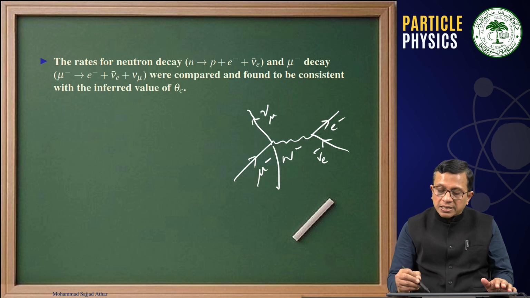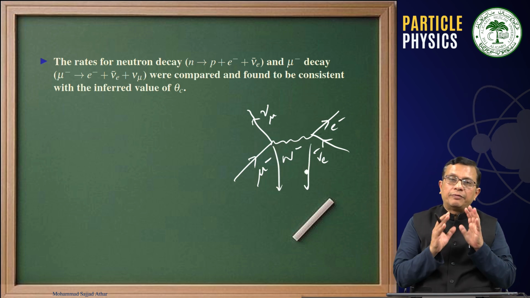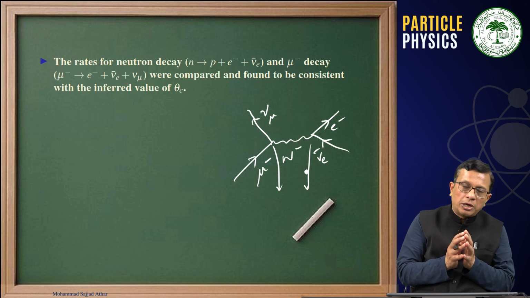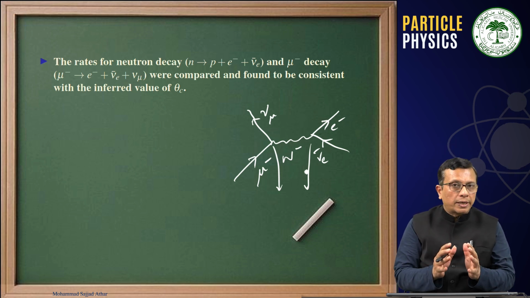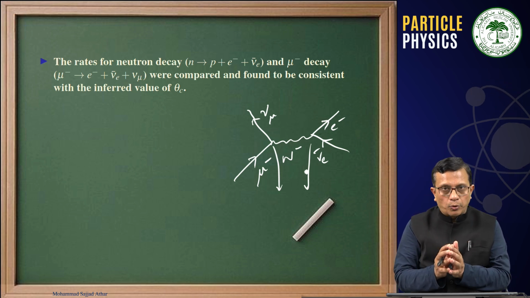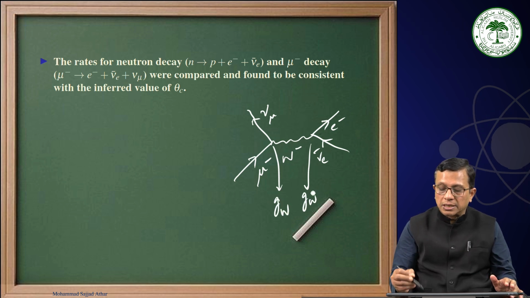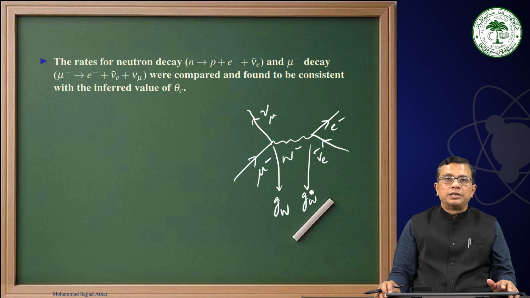Therefore, the vertex here, as we know, whether we are talking about neutrino or electron or muon, they are all point particles. Their vertices are point vertices, and the interaction strength in both cases will be represented by G_W.